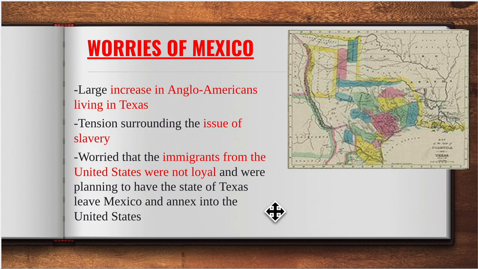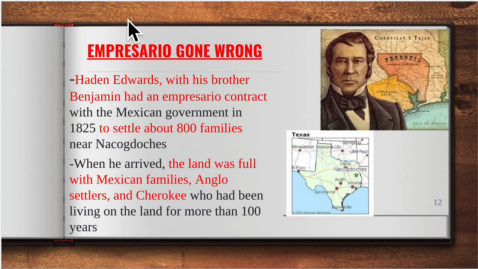Now, as the population starts increasing, Mexico's getting worried that all of these Anglos coming to Texas are going to be more loyal to the United States than to the Mexican government. And they worry that Texas is going to try and annex, or join, the United States. Annex means to join. That's going to be a really important vocabulary word for the rest of the semester. So these are the worries that Mexico has of Texas. If you look at this map here, these are impresario contracts. These were land grants given out that are specifically color coded.